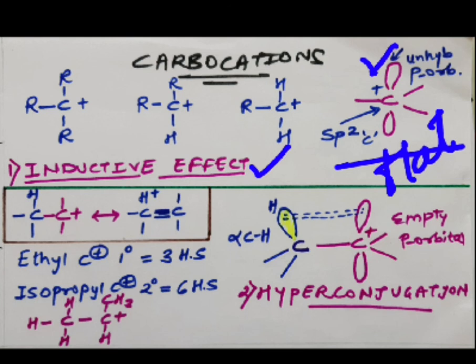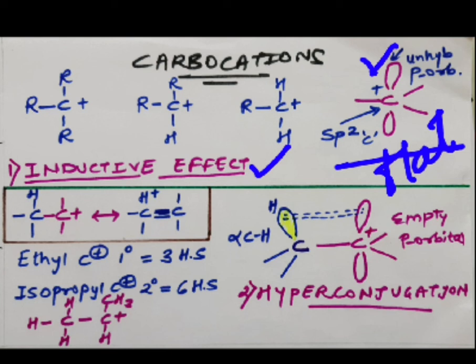Alkyl groups are more electron releasing than hydrogen, so if an alkyl group is attached to the positively charged carbon of a carbocation, it will tend to release electrons towards the carbon since it has a plus I effect, right? So what will happen?